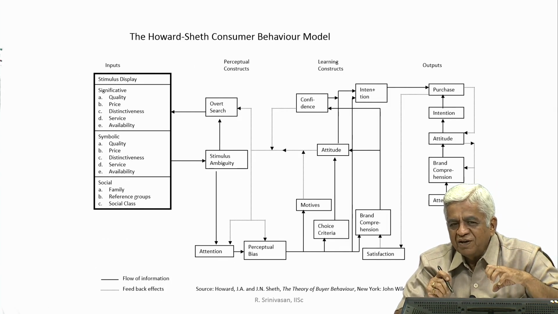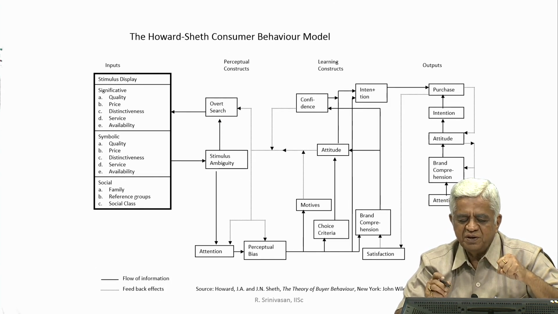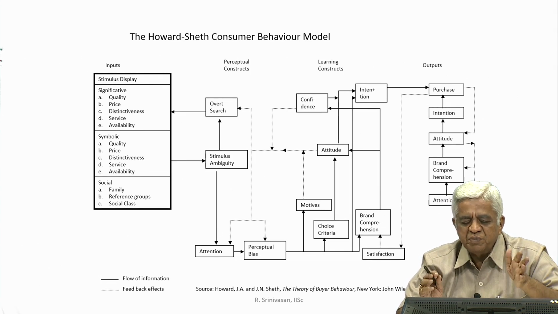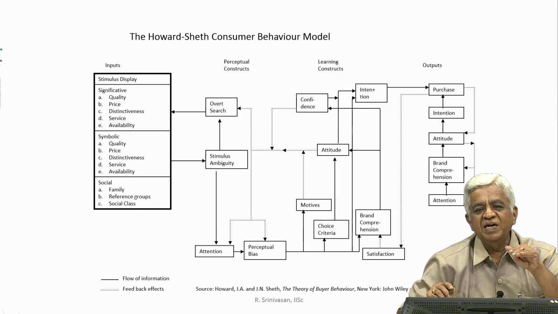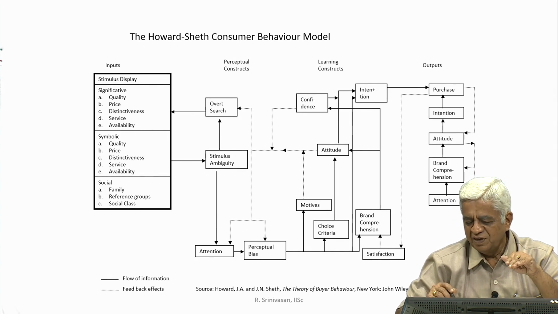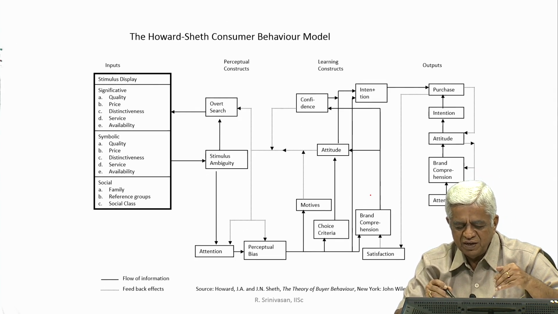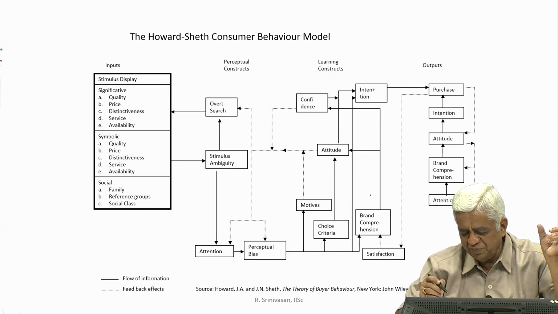The perceptual constructs lead to what is called the learning constructs. What is this learning construct? The customer develops confidence about his own decision making, and when he develops confidence about his own decision making, this is likely to result in a particular attitude being exhibited by him depending upon the types of motives he may have.